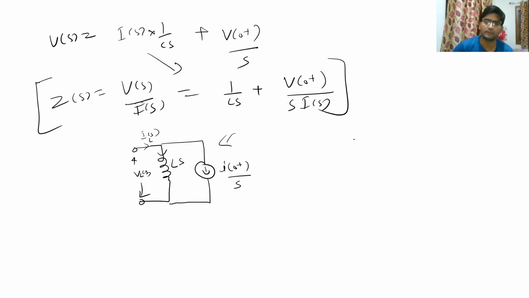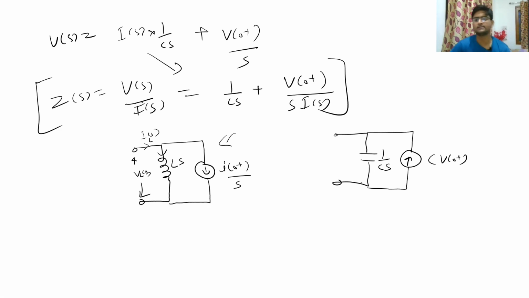And what about the capacitor? The capacitor will also be converted like this. And there will be a current source whose direction will be like this. Its value will be CV0 plus, and this will be 1 upon Cs. Clear? So this is how you will convert your capacitor and inductors in the parallel form, and there was also a series form, so we will see in the next example.